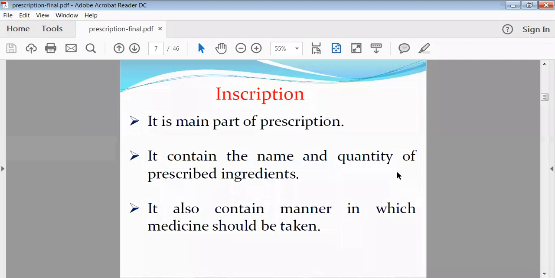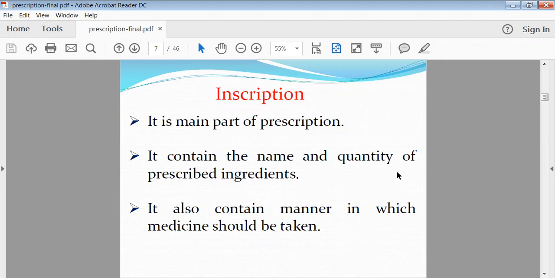Generally nowadays only this inscription remains on the prescription. Most physicians only write the name of the drugs and hand over the prescription to the patient. Most of them do not write the name of the patient, nor the age, weight, and sex. They only write the name of the tablets and dose, and hand over the prescription.